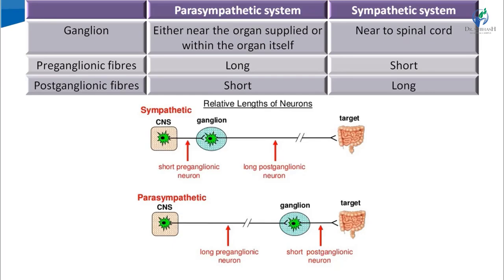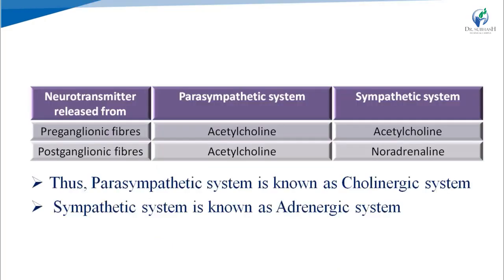In the parasympathetic nervous system, the ganglion lies near the organ or within the organ itself. So, in the parasympathetic nervous system, the preganglionic fiber is longer than its postganglionic fiber, and vice versa in the sympathetic system. Now, neurotransmitter. What is a neurotransmitter? Chemicals which transmit signals through the nerves are known as neurotransmitters.